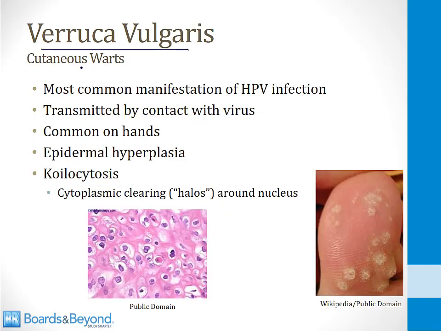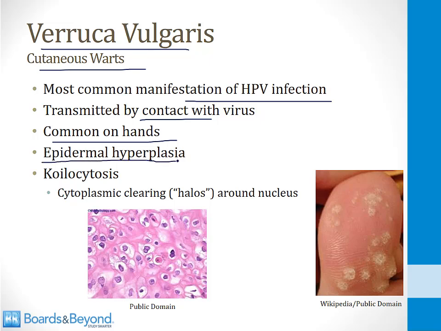So verruca vulgaris or cutaneous warts are the most common manifestation of human papillomavirus infection. The virus is transmitted by contact, and for this reason, these warts are common on the hands because we tend to touch things with our hands, and sometimes we come in contact with the human papillomavirus. Once you have that virus in your skin, it leads to epidermal hyperplasia. That's what causes the warts. This is a picture of a person with a number of warts on their thumb, and you can see all these areas where the epidermis is undergoing hyperplasia. That's what is giving the appearance of the warts.